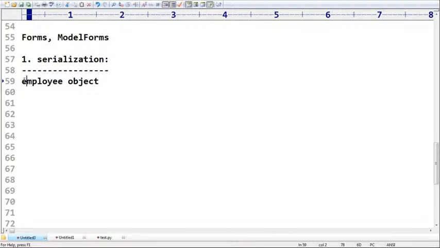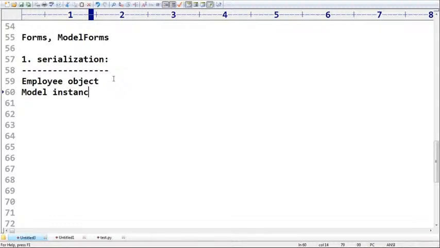This employee object is not a Python inbuilt data type. Remember, it is not a Python native data type. Python native data types mean int type, or otherwise dict type or tuple. These kinds of things are called Python inbuilt data types. So the employee object is not a Python inbuilt data type, sir. It is the model object. Correct, right? It is a model instance or model object.